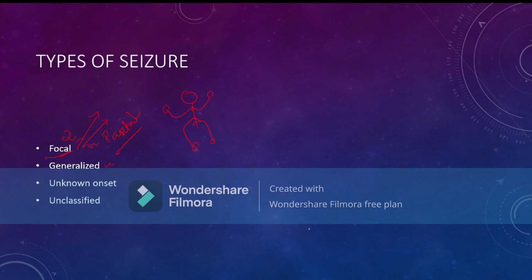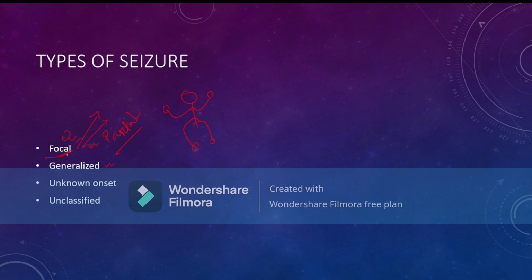First, we need to discuss the types of seizure. Previously, there were only two types of seizure: one is partial seizure, and one is generalized seizure. Now there are four defined types of seizure: one is focal, one is generalized, one is unknown onset seizure, and one is unclassified seizure.